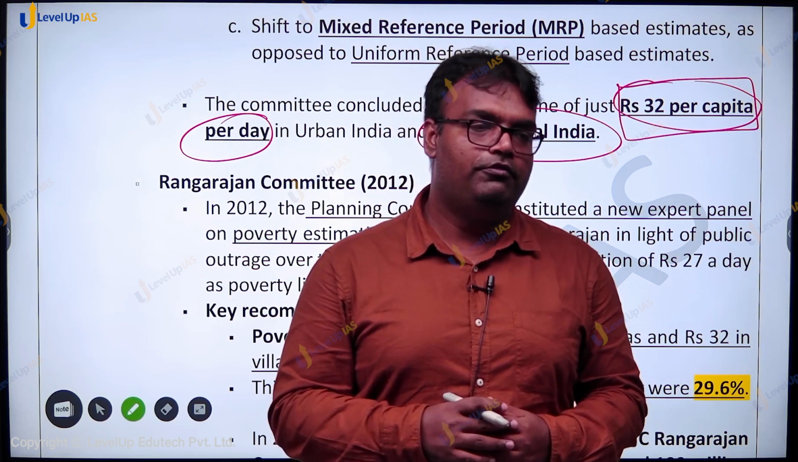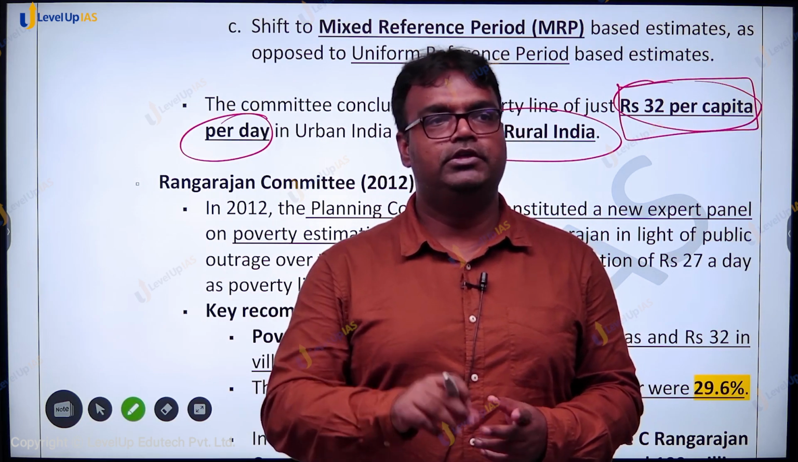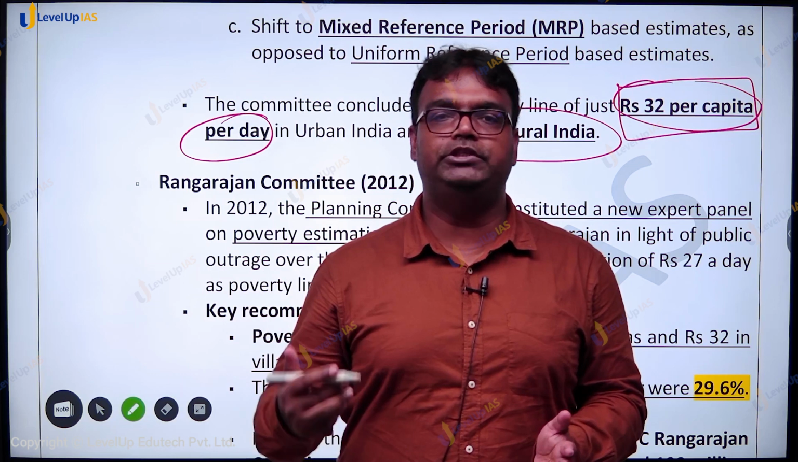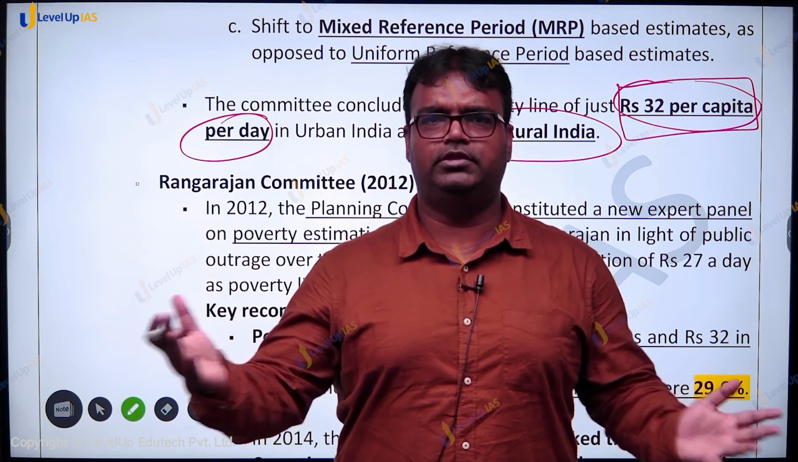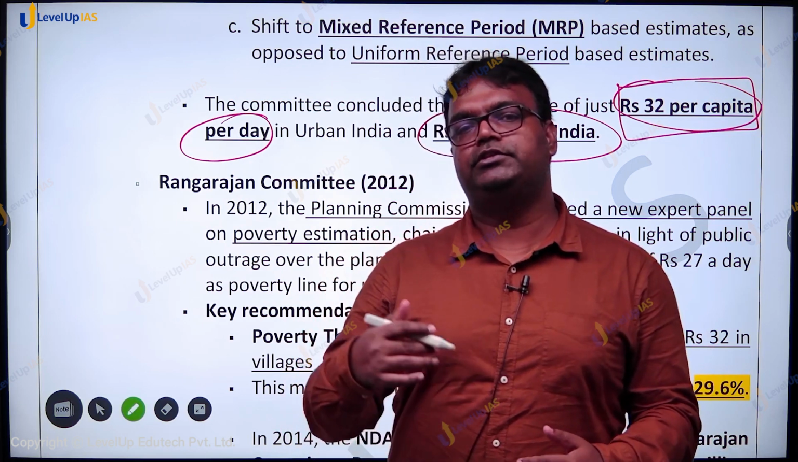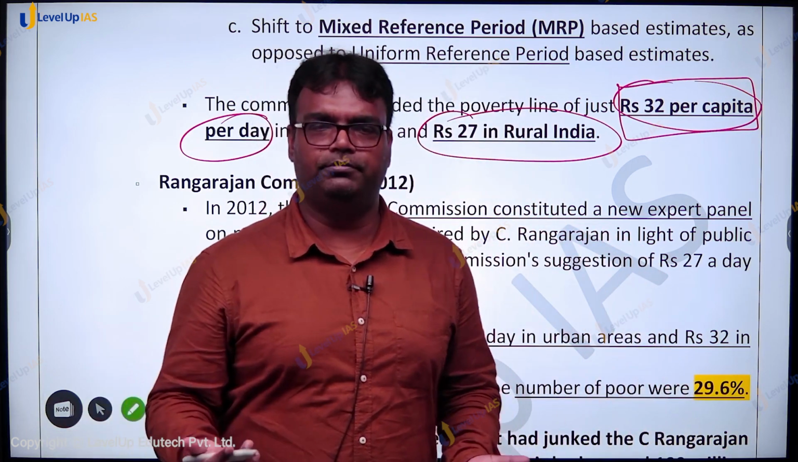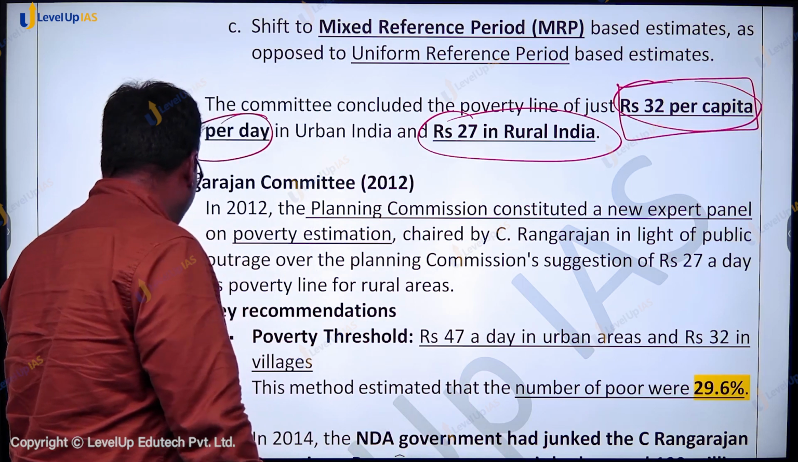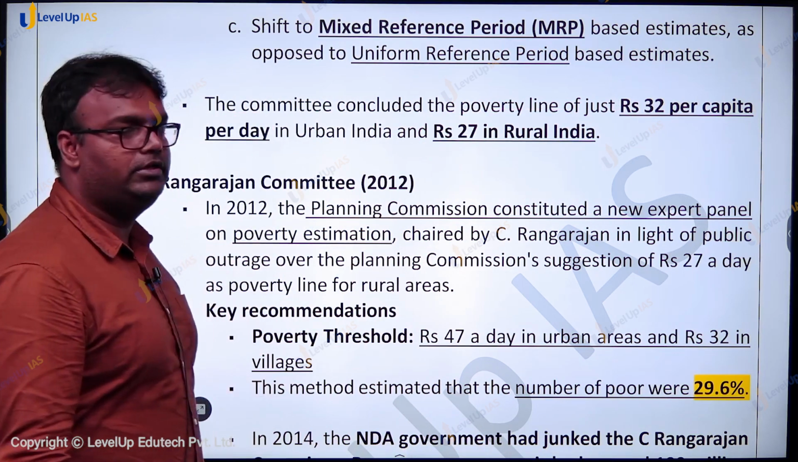So there is a family of 5. Family of 5 means 32 into 5 is 160 rupees per day, 4800 rupees per month. If their income is less than that, then they are living under poverty. If it's more than that, then they are not living under poverty. But this was criticized hugely. A big controversy had come into play.